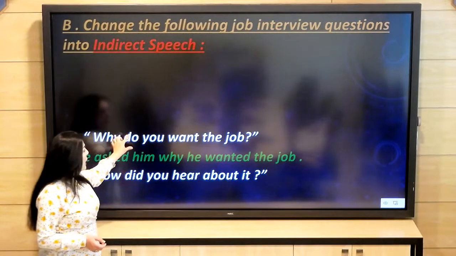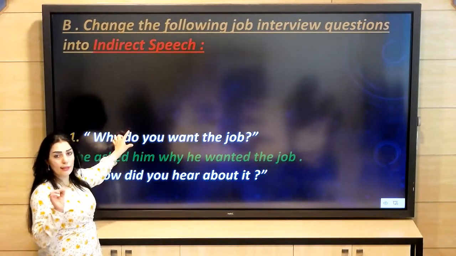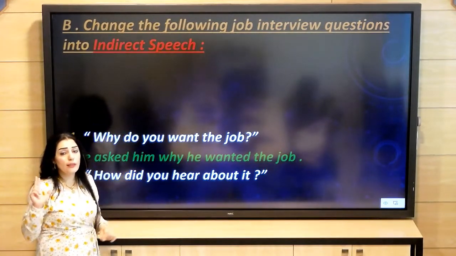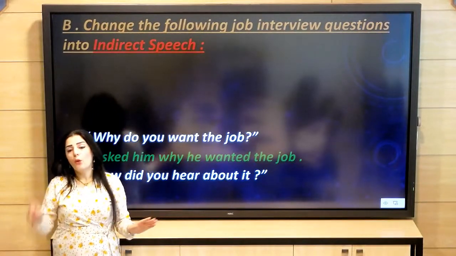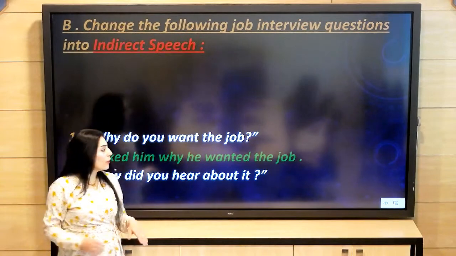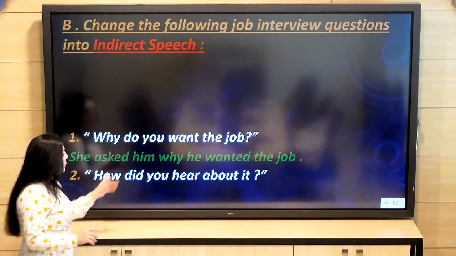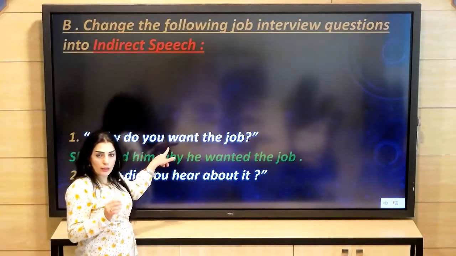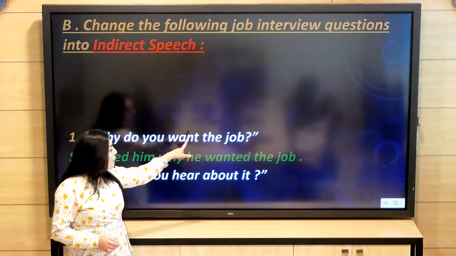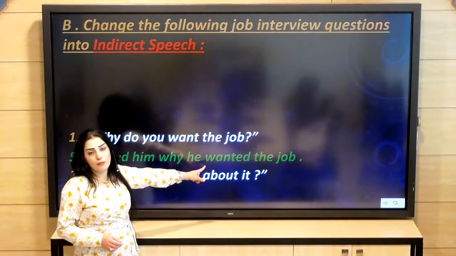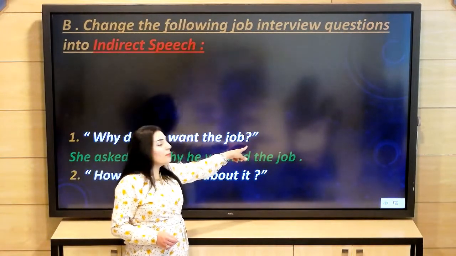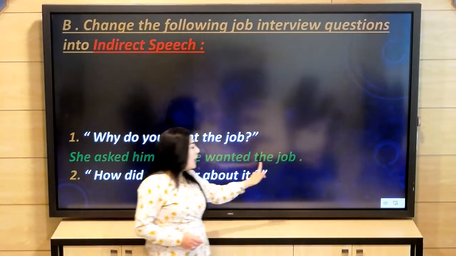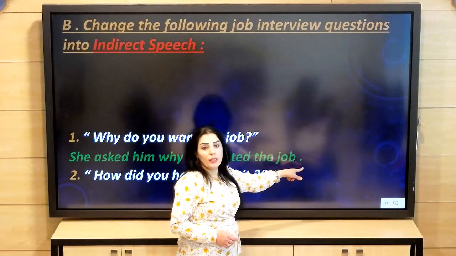And don't forget that do, does, did, these 3 auxiliary verbs will be omitted, will be cancelled, okay? There is no need to write do or does or did. We have just to put the main verb in the simple past form. And don't forget that also the question mark will be deleted and replaced by a full stop.